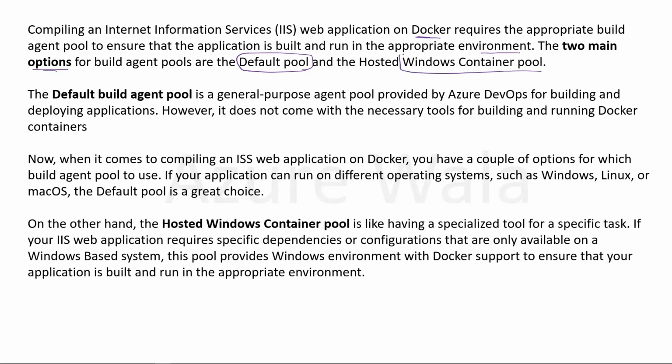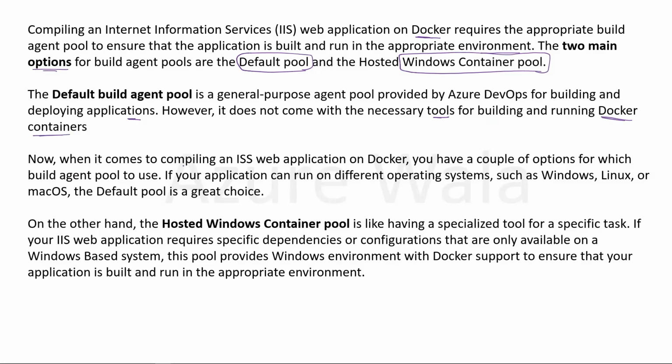So we have two choices here. The default build agent pool is general purpose agent pool provided by Azure DevOps for building and deploying applications. However, it doesn't come with the necessary tools for building and running Docker container.